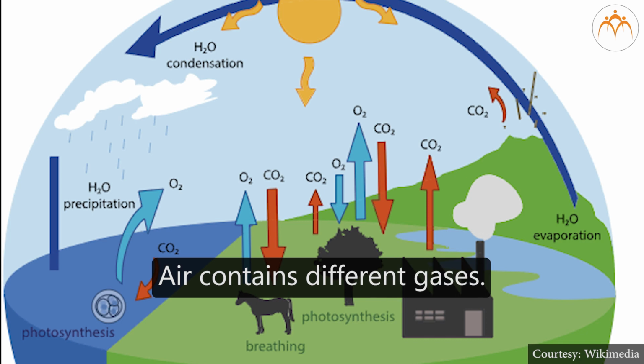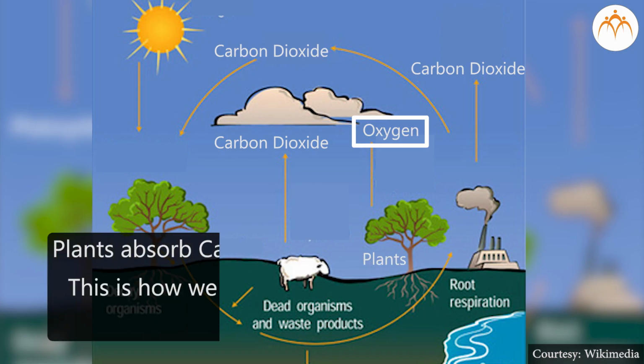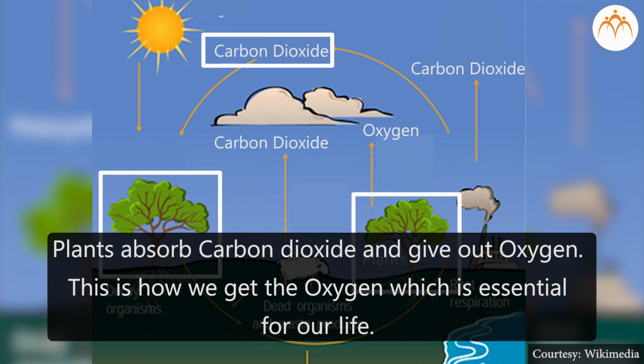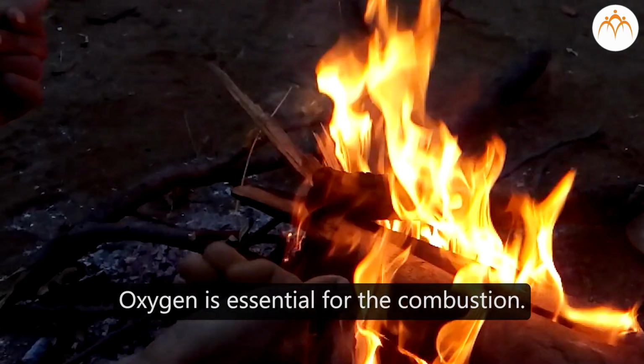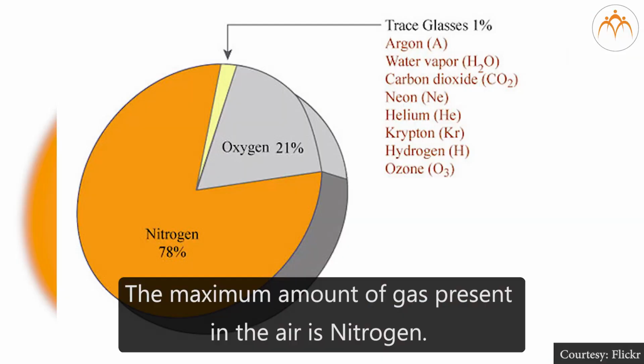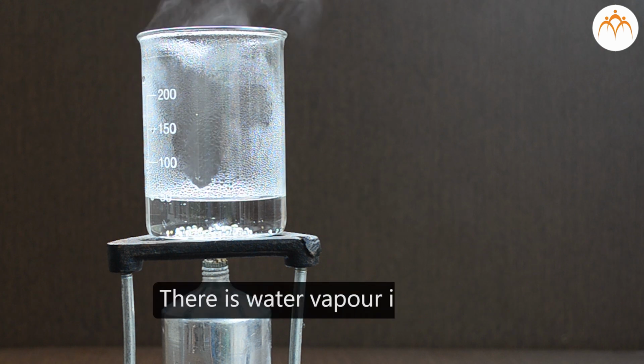Air contains different gases. Plants absorb carbon dioxide and give out oxygen. This is how we get the oxygen which is essential for our life. Oxygen is essential for the combustion. The maximum amount of gas present in the air is nitrogen. There is water vapor in the air.